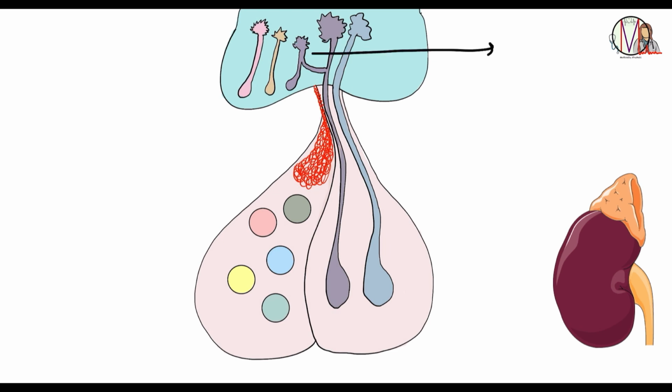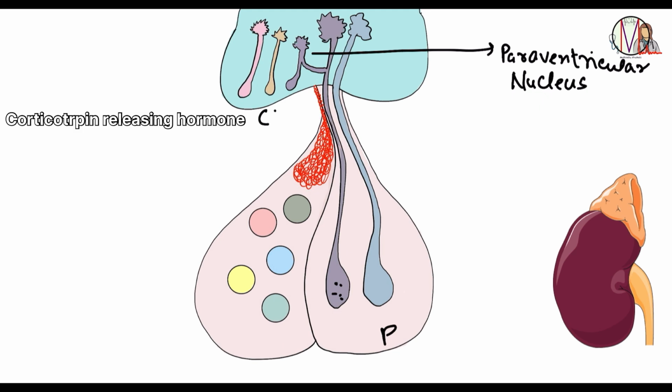Let's see how. For example, the paraventricular nucleus, along with the production of oxytocin for the posterior pituitary, also has a role in the production of another hormone, that is CRH, corticotropin releasing hormone. CRH is released in response to stress, for example physical, emotional, or physiological stress like illness, injury, or psychological pressure.